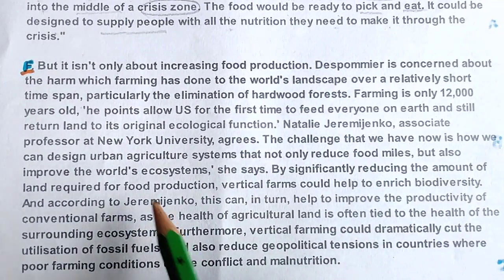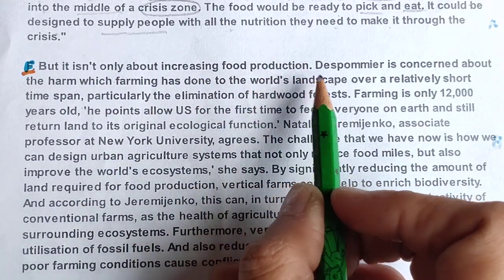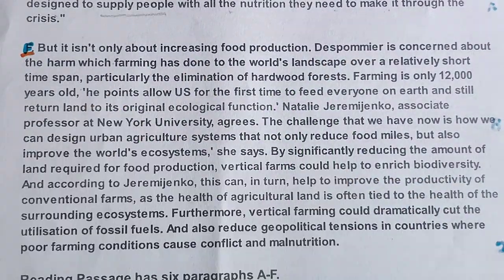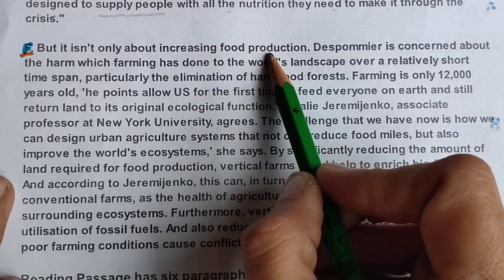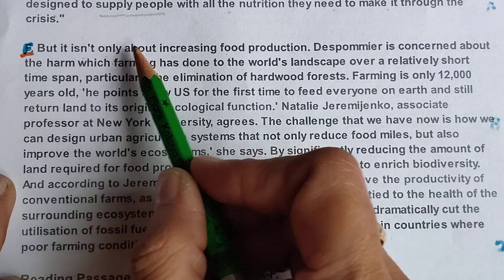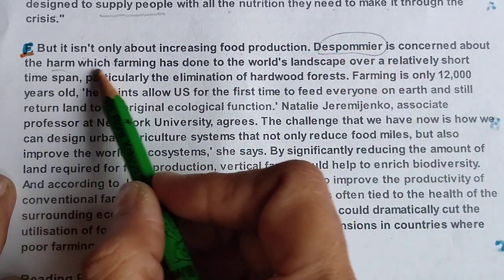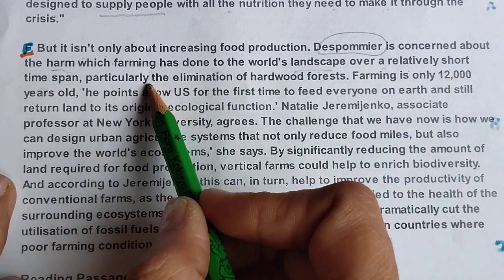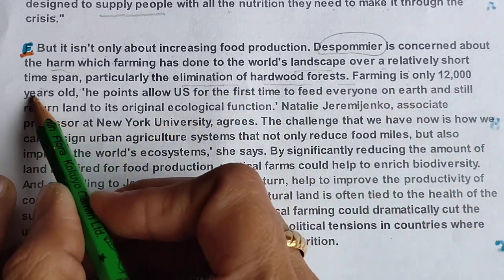Now F is left. Let's read the F paragraph. But it isn't only about increasing food production. This is the full F paragraph, you can read it. This person is again concerned about the harm which farming has done to the world's landscape over a relatively short time span, particularly the elimination of hardwood forest. Farming is only 12,000 years old. Okay,